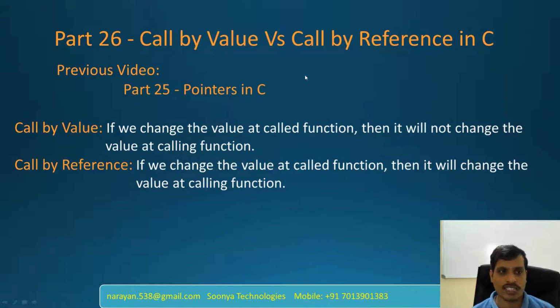Today I am going to discuss call by value versus call by reference in C. This is a continuation of the previous video, part 25, pointers in C. Please go through the previous video before going to this video.